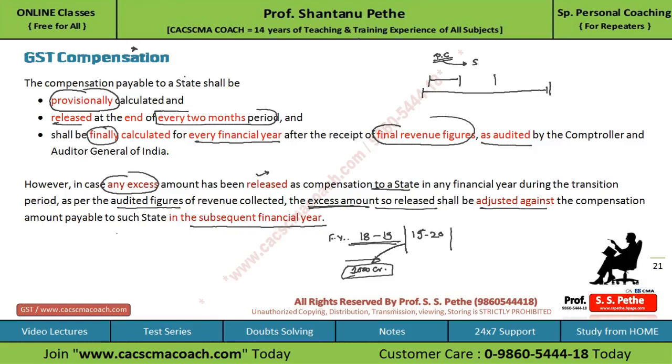So, this is also very important from the exam point of view. First thing you have to remember, the provisional compensation will be calculated and released at the end of every 2 months, and final calculation at the end of every financial year once the audited figures are available for that state. And if there is any excess released to a state, then it will be adjusted in the next financial year.